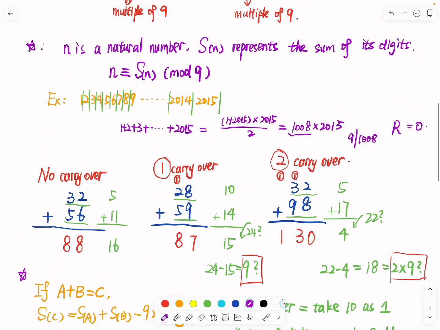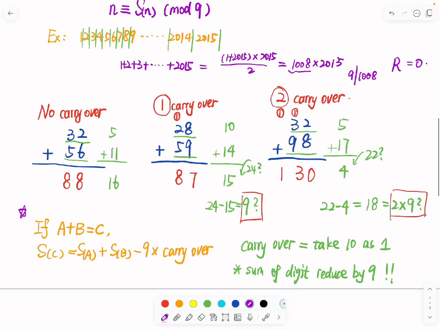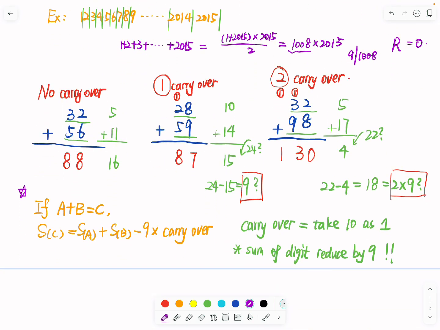In some questions, the hard part is not using the magic nine. The hard thing is that when you look at a question, you need to think about when I should use the magic nine, and why I need to use it to solve this question. This is the most important part. The concept itself is not so hard.